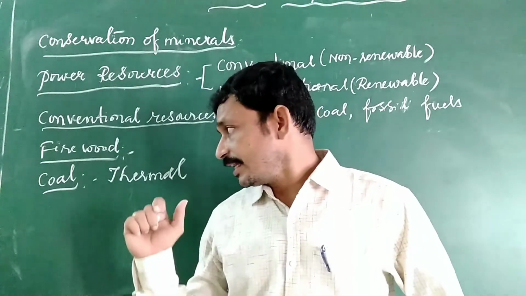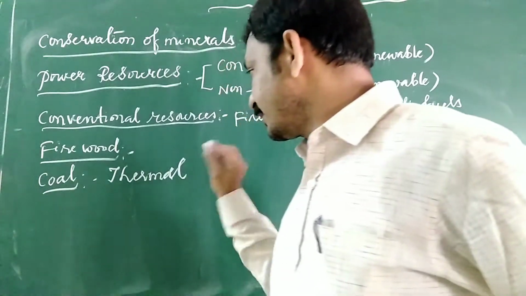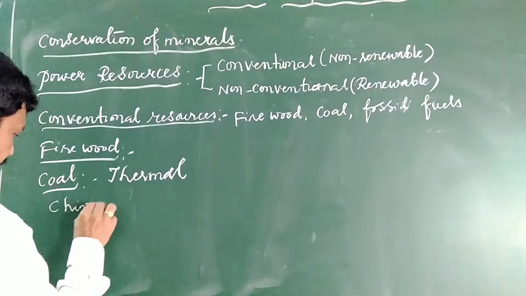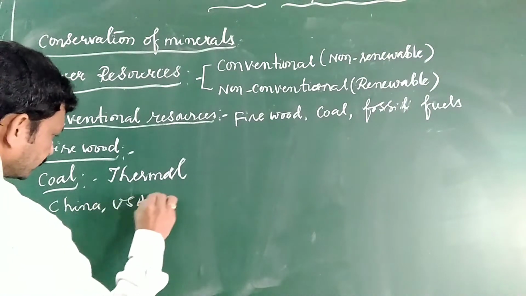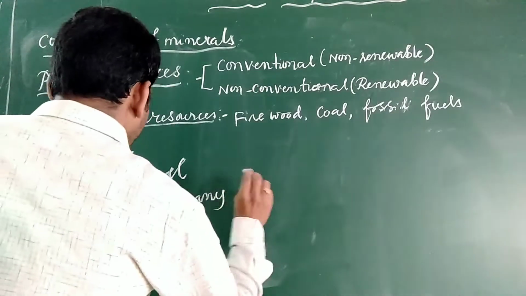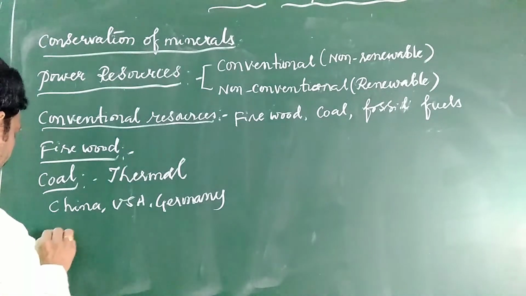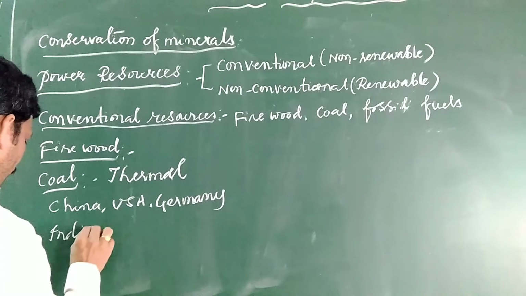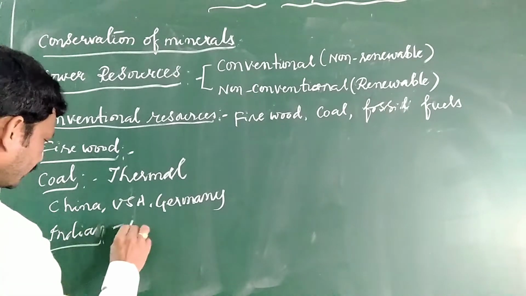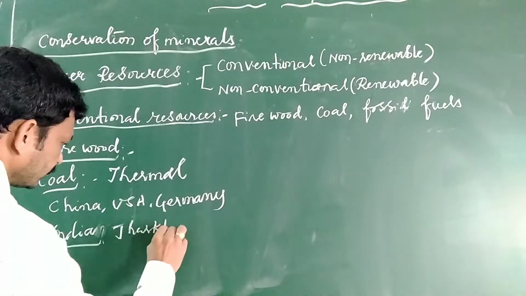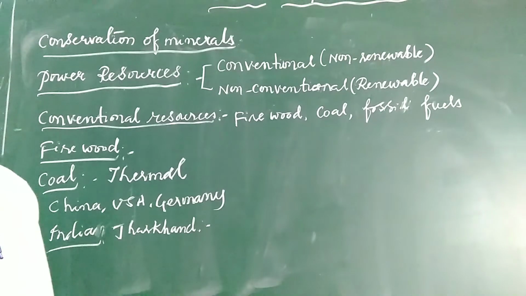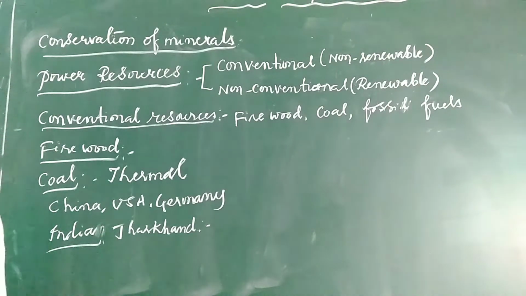The coal producing areas are mostly in China, USA, Germany, and some other European countries. In India, some of the most important states are Jharkhand, which is the most important. Some of the most important coal mines are